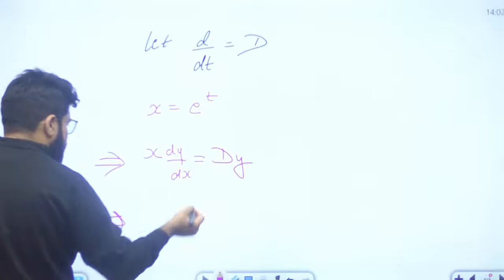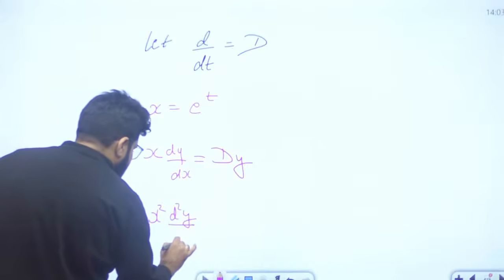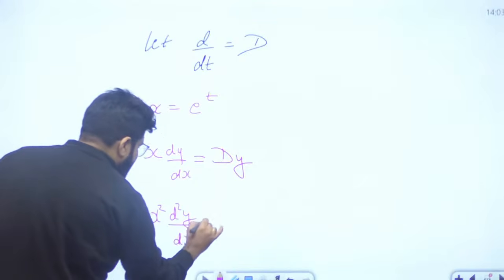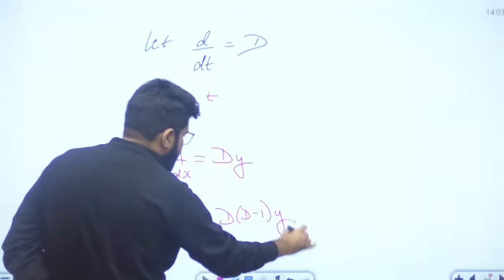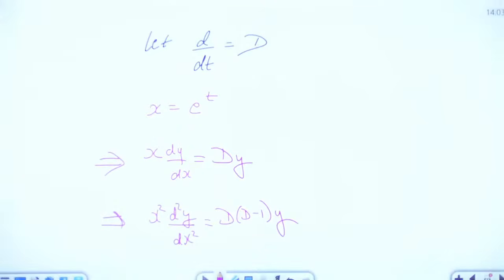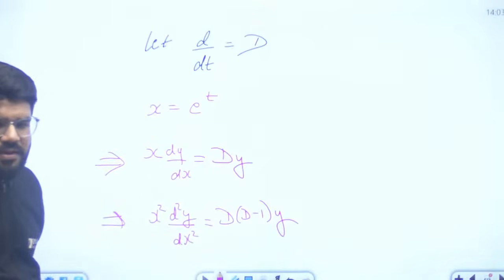Similarly, let's not derive again. In the second step, if you differentiate this again, you will get x square d2y by dx square as D minus 1 into y. X square d2y by dx square will be D minus 1 y.